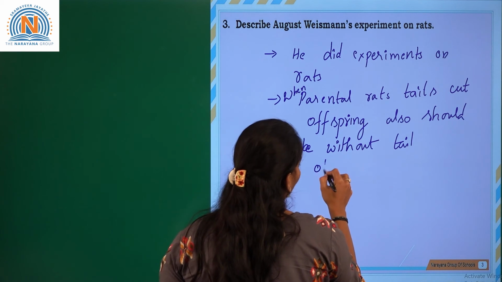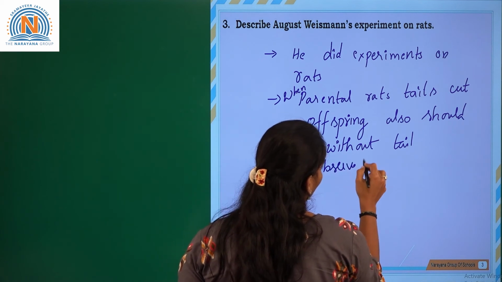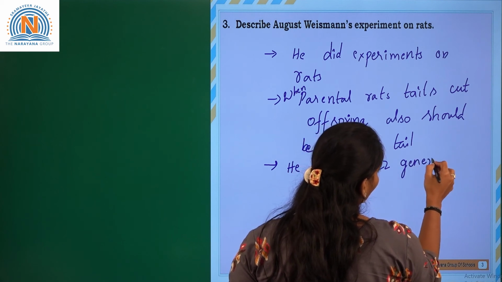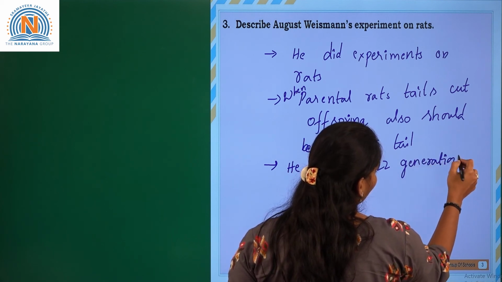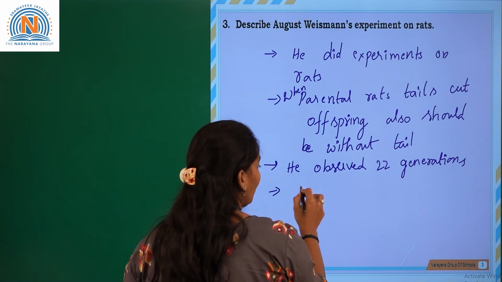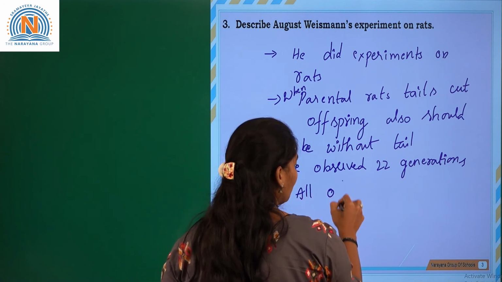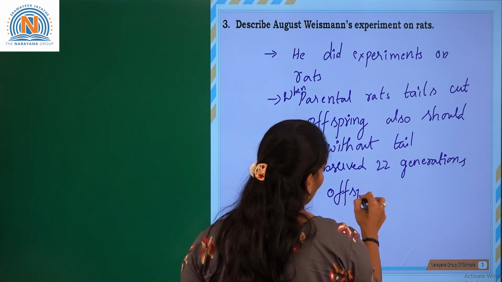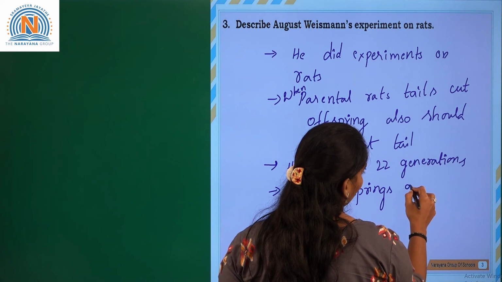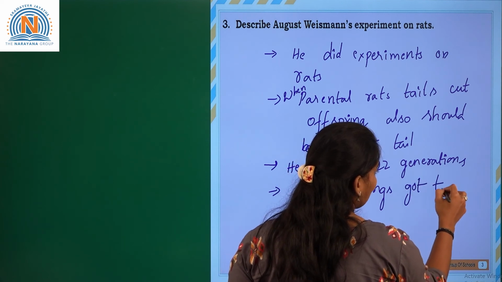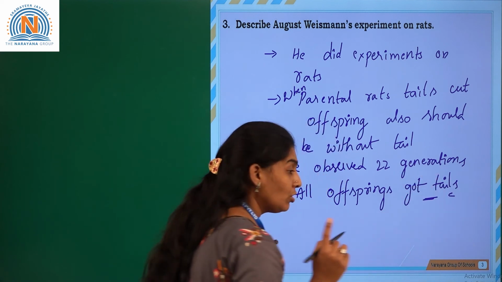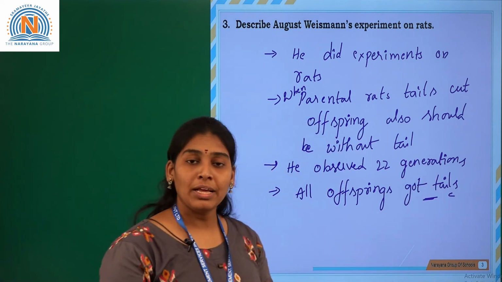He observed 22 generations. In all the 22 generations, all the offspring got tails. So according to Lamarck it should not have come out that way.